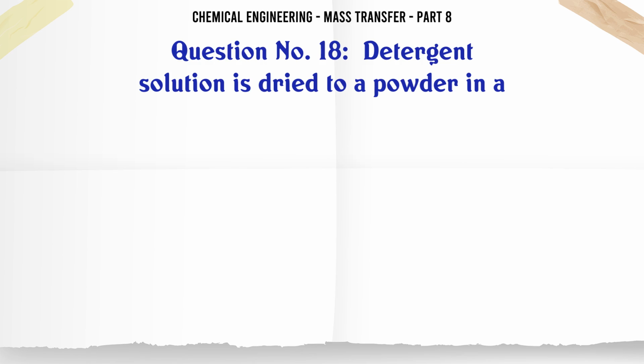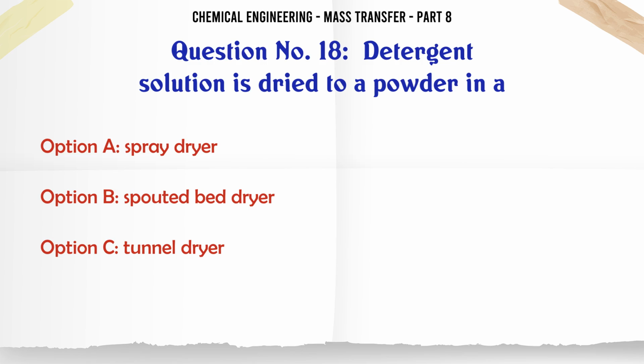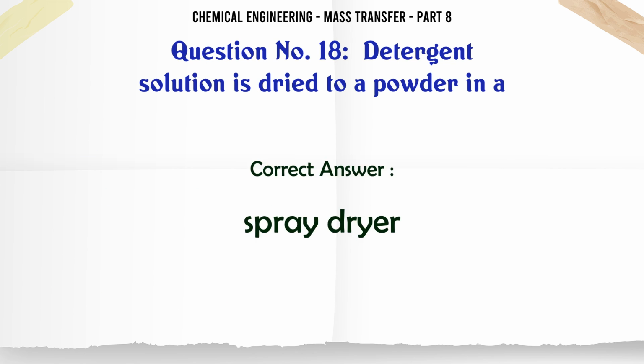Detergent solution is dried to a powder in A. Spray dryer. B. Spouted bed dryer. C. Tunnel dryer. D. Pan dryer open to atmosphere. The correct answer is spray dryer.